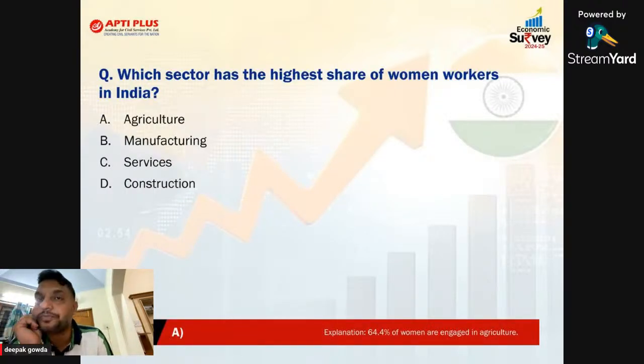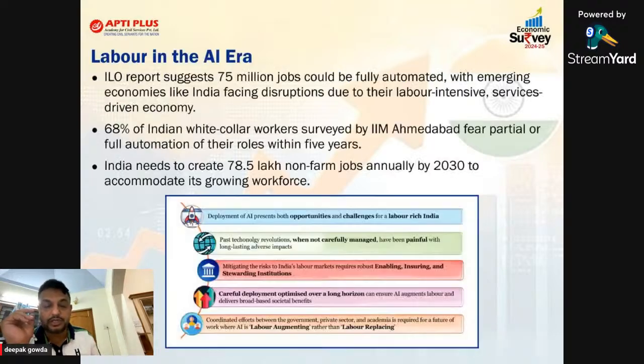That is agriculture. Women workers, almost 65% of workers in agriculture, women only. So the last chapter is related to labor in the AI era, the artificial intelligence era, and how the labor are affected.